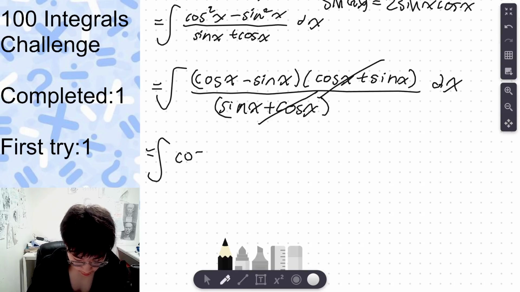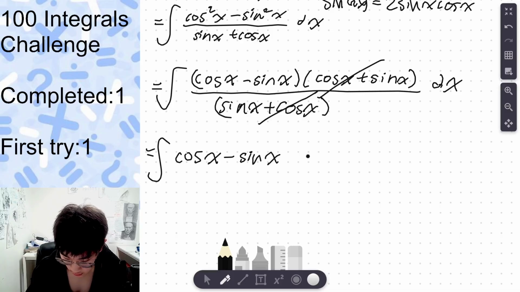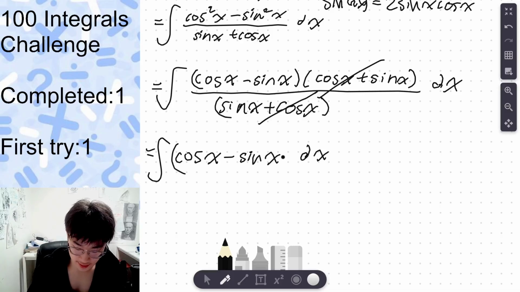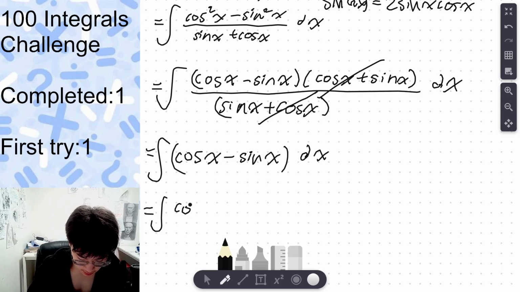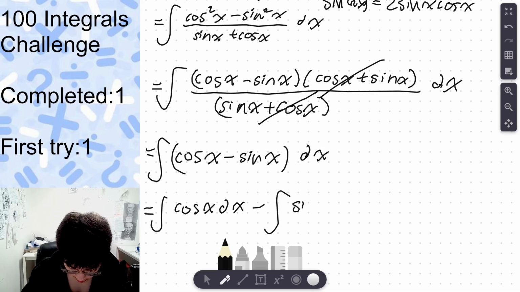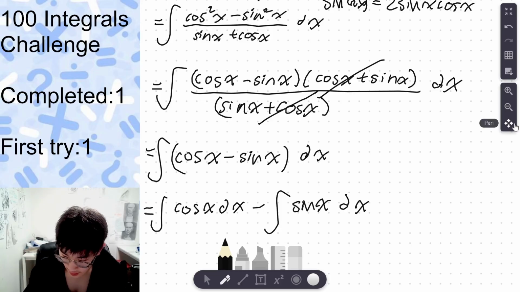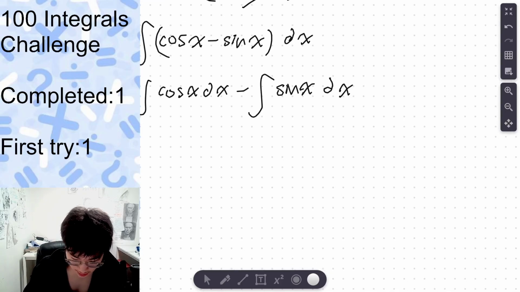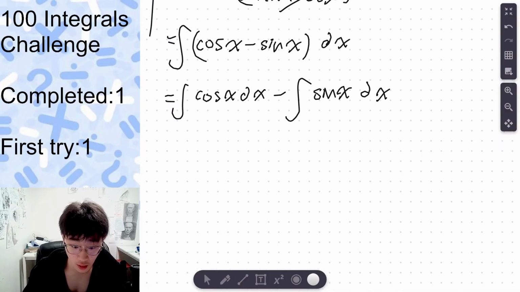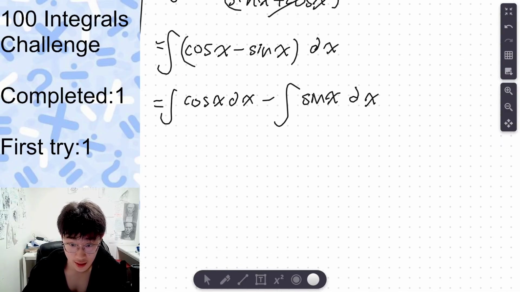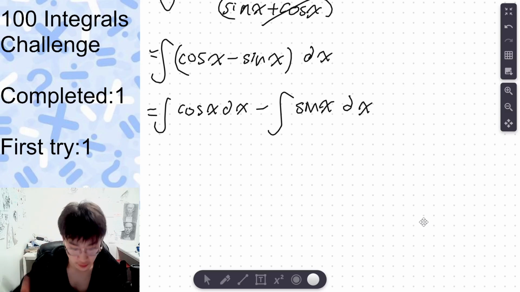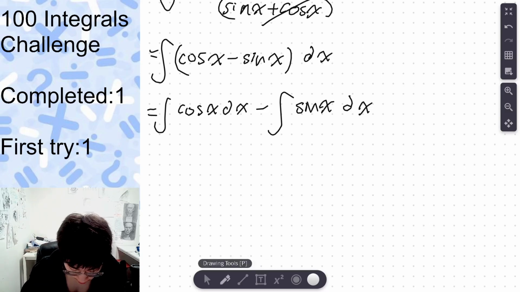Okay, so now we have this. And this is easy, right? This is the same as cos minus the integral of sine of x dx. And do we know, chat, what the answer is? Absolutely not. Oh my gosh, I forgot. You guys can't see everything because I have this panel here. Hopefully you guys can see. Hopefully I didn't mess up. Anyways,